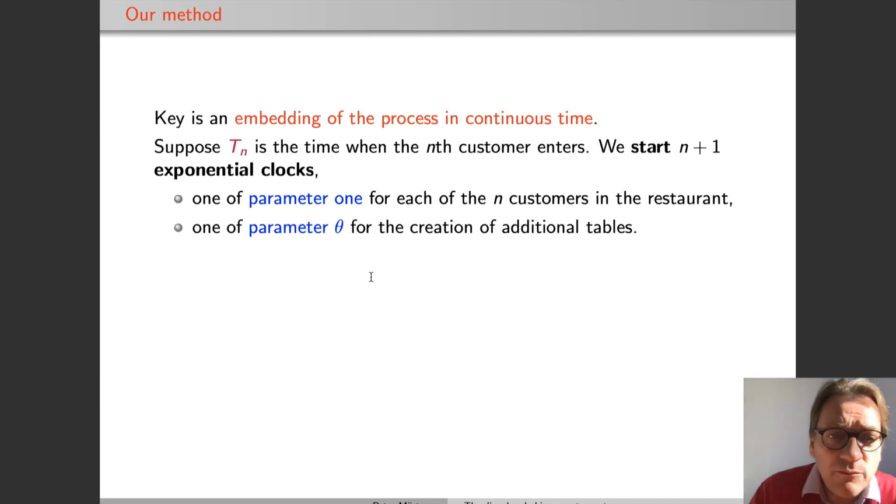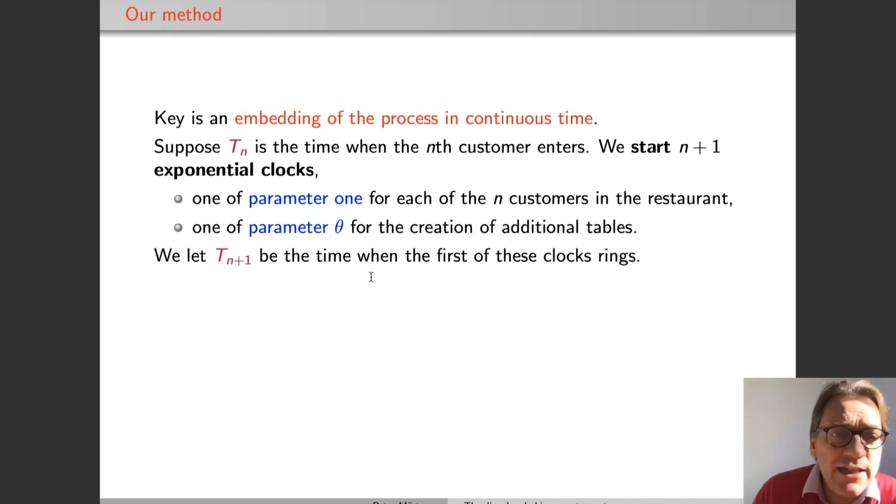Say T1 is 0, this is the time when the first customer enters, and say we know that at time Tn, which is a positive real number, the nth customer enters. At this time, we start n plus 1 exponential clocks: one of parameter 1 for each of the n customers in the restaurant, and one of parameter theta for the creation of additional tables. Tn plus 1 is then the time when the first of these clocks rings. And depending on which clock rings, we do different things.